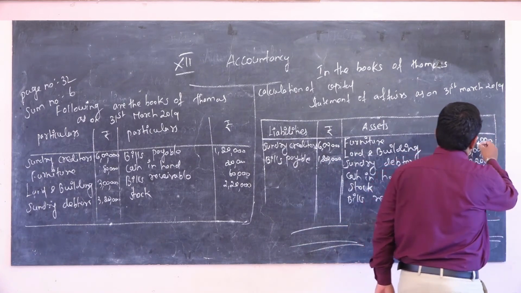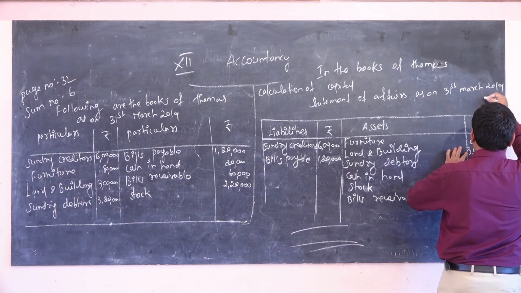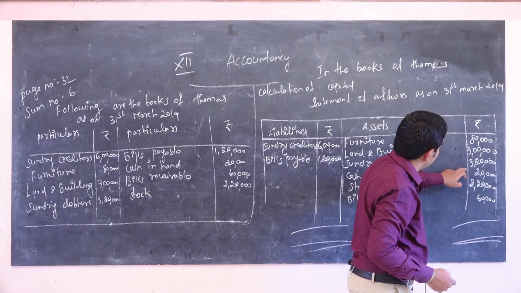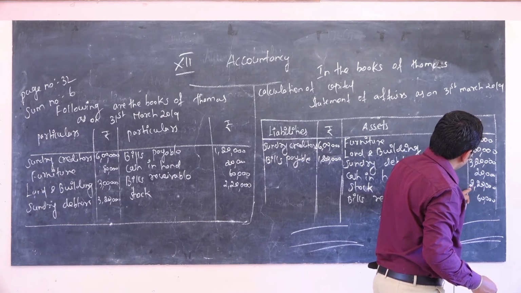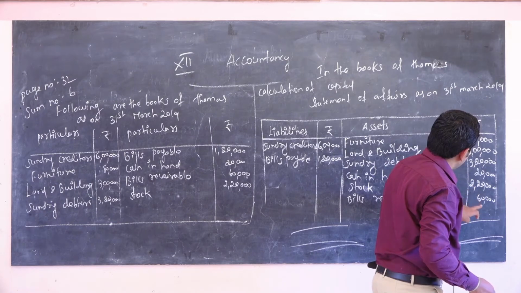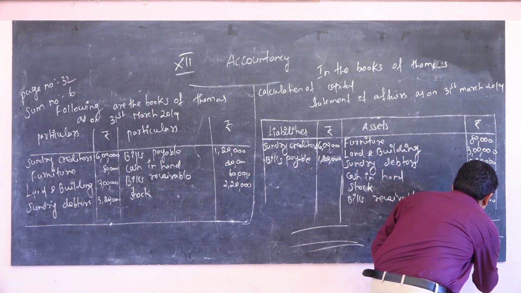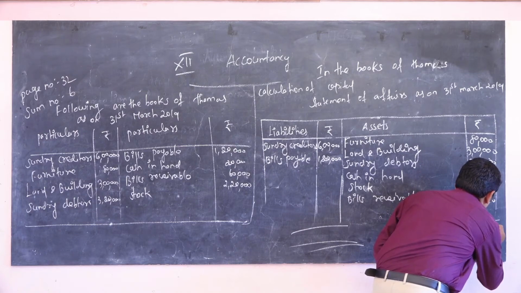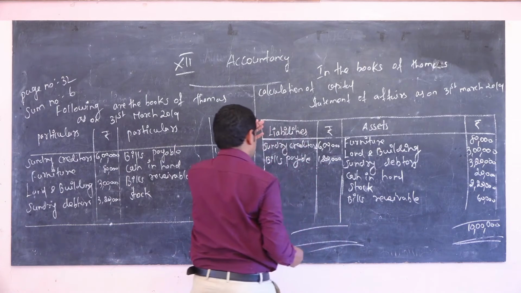Okay, so the amount 3 lakh, 6 lakh 20,000, then 7 lakh, then 7 lakh 20,000, 9 lakh 20,000, 9 lakh 40,000, 10 lakh. Okay. So here 7 lakh 20,000.